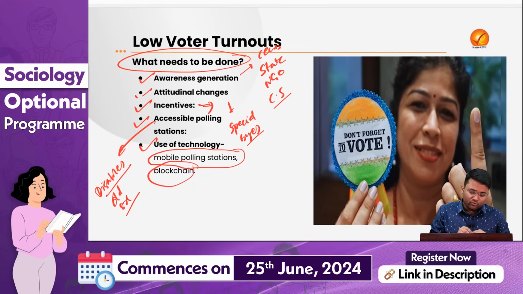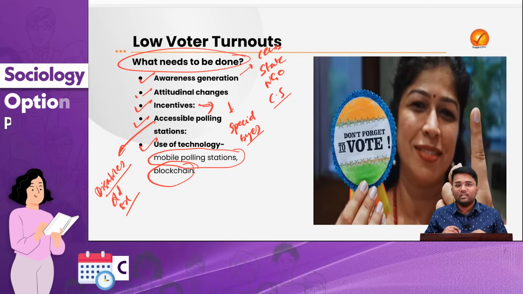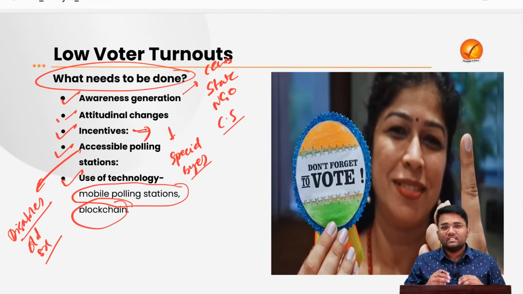Apart from this, technologies like blockchain can also be used in these mobile polling stations, so that these votes cannot be tampered with by any of the people involved in the supply chain. So in this way, the use of technology can also be helpful in increasing the voter turnout.